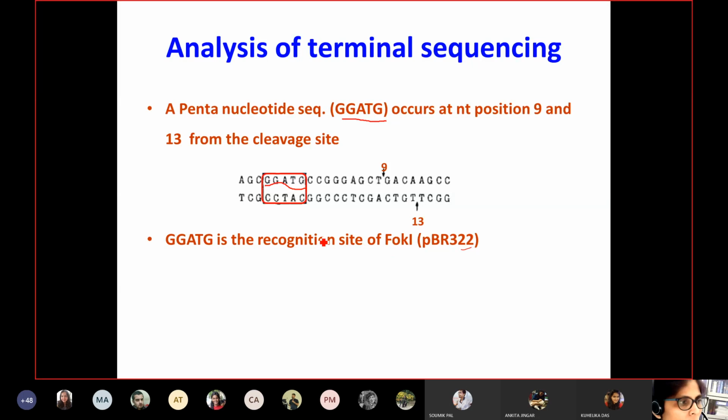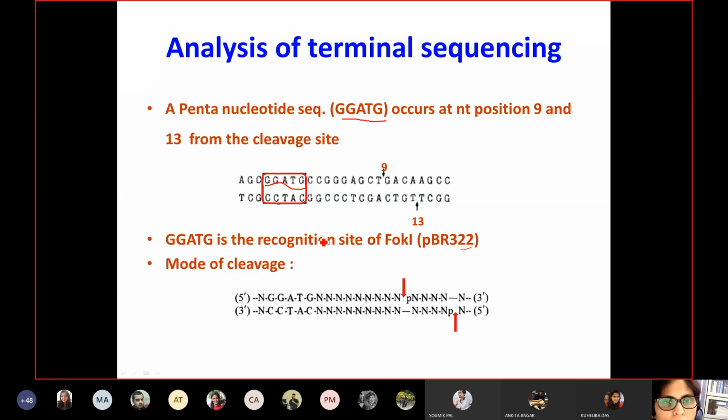So the mode of FOC1 cleavage was formulated as shown here. There is one recognition site, and as soon as you find the recognition site, you have to look further downstream 9 base pair. There will be one cleavage here, and then a further cleavage will happen at the 13 base pair site.